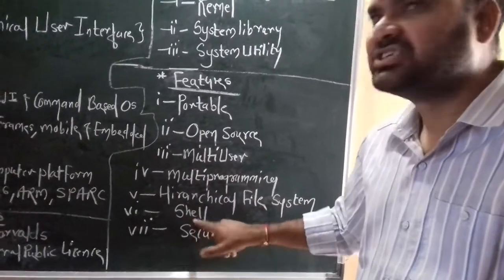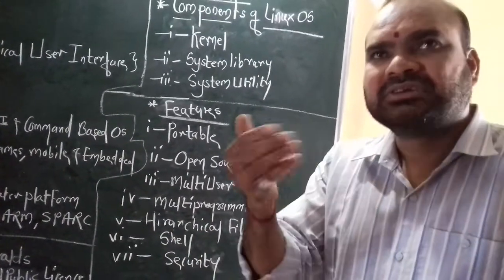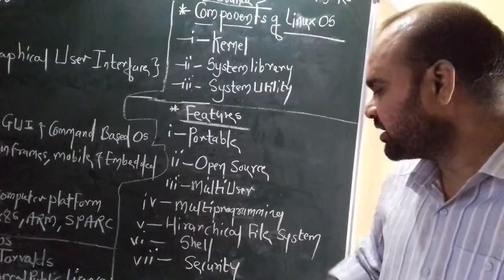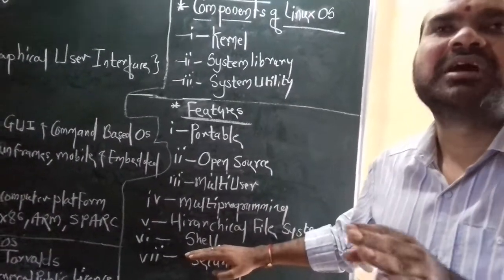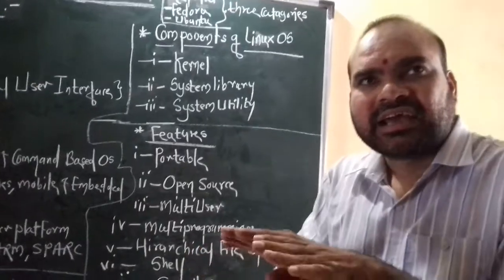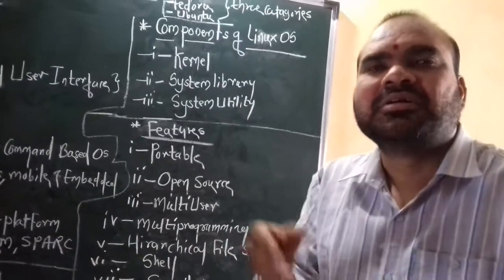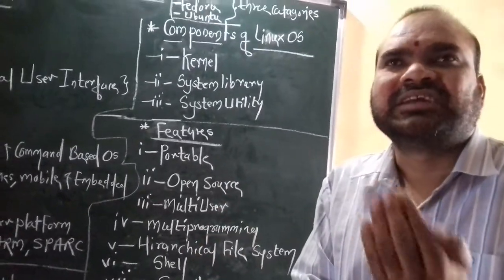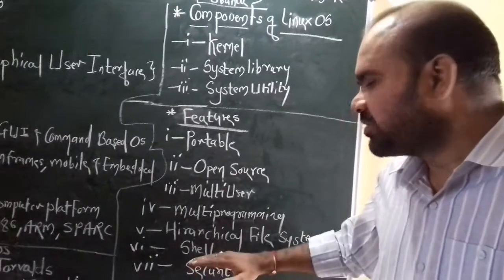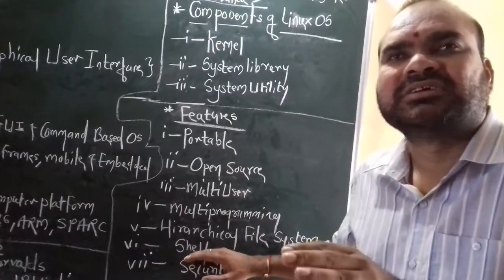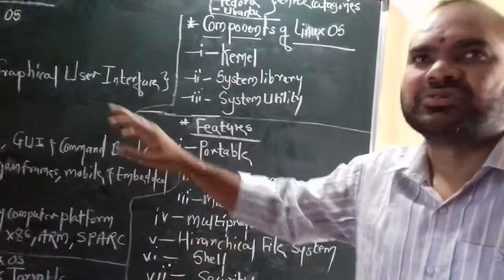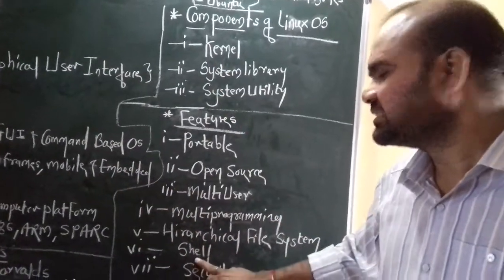Now the next one is the shell. Shell means what? A shell is a special function or special program. Whenever a particular user types some commands or instructions regarding some programs, some files are created. Through that file, the user or programmer connects to the Linux OS, or to the kernel. That is exactly what a shell is.